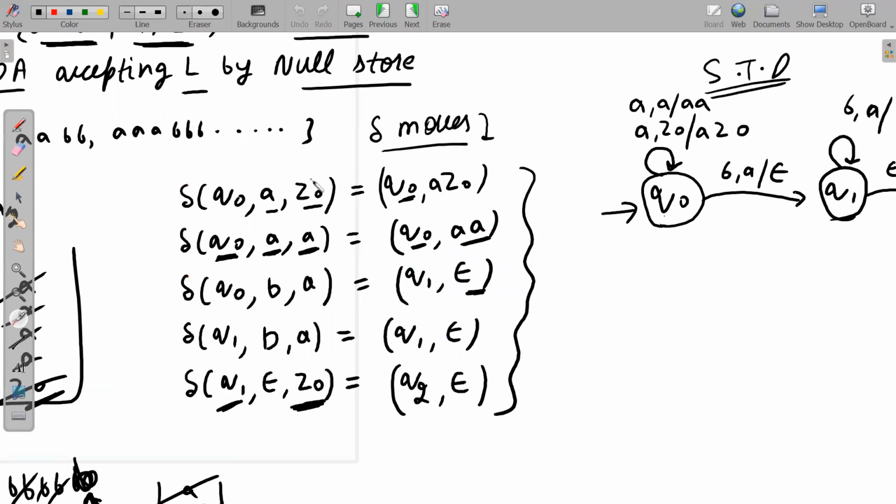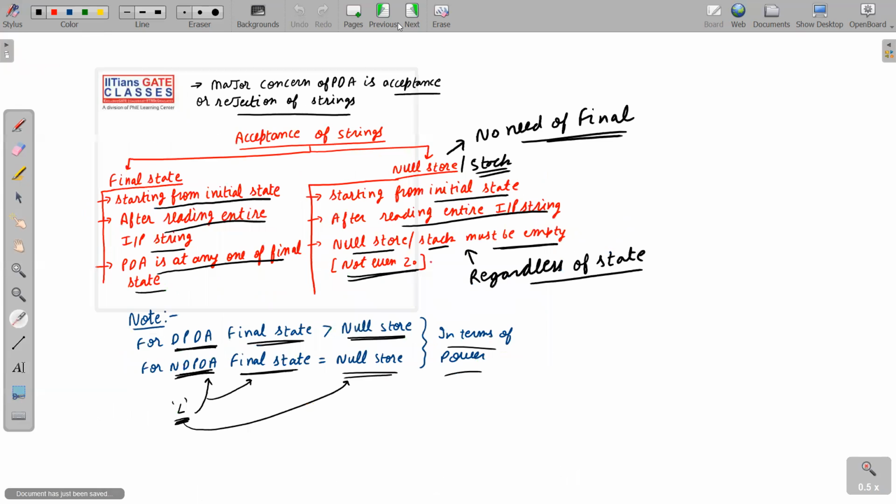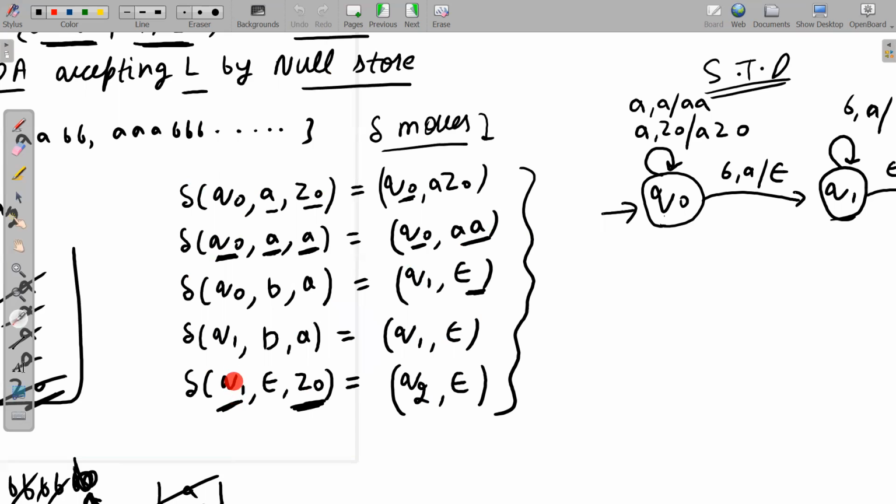And one more condition was that if we have a true move, then a null move should be absent, and if we have a null move, then a true move should be absent. So see here carefully. You will get confused that, sir, see here, we have a null move now. So why are we having a true move? See here carefully what I have exactly told you. For the same state and same stack symbol, if we have a true move, then a null move should be absent. Now see here carefully. Our state is Q1, stack symbol is Z0. We have a null move.